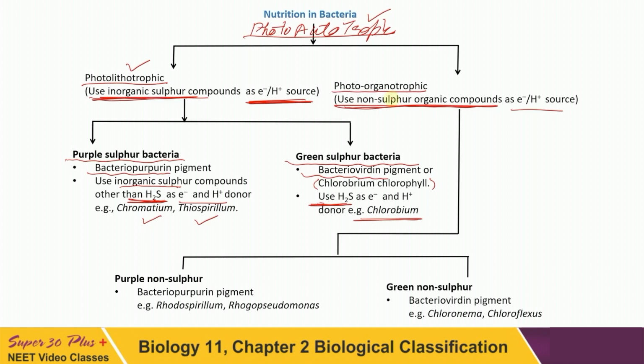Photoorganotrophs are also of two types. Purple non-sulfur, you see purple sulfur these are, and this is purple non-sulfur and this is green non-sulfur. They do not use sulfur compounds. The pigment here is bacteriopurpurin and here the pigment is bacterioviridin.